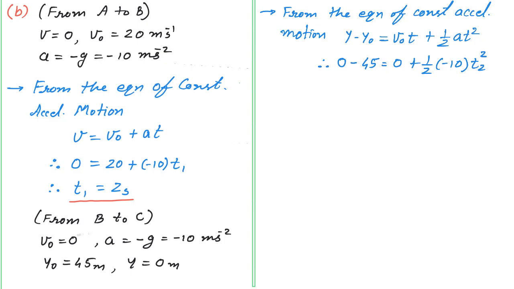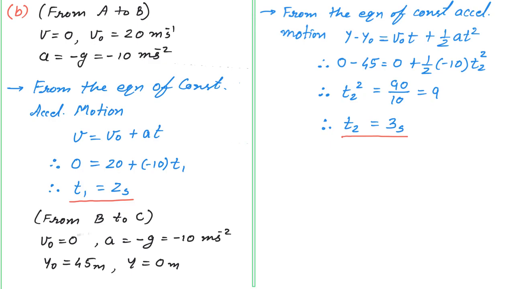Now solving this, t2 square will be 90 divided by 10, and positive only. So t2 will be equal to 3 seconds. This is the time for the second motion.